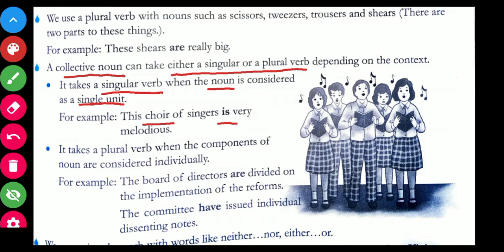Next, it takes a plural verb when components of the noun are considered individually. See, for example, the board of directors are divided on implementation of the reforms. The board of directors, board of director नहीं है, board of directors है. Even it is a collective noun.